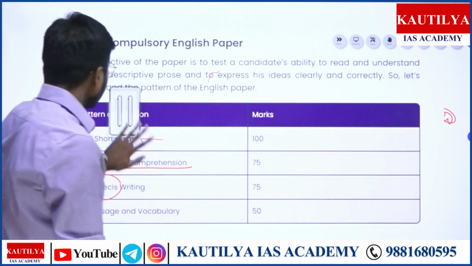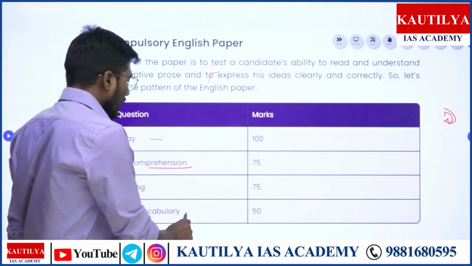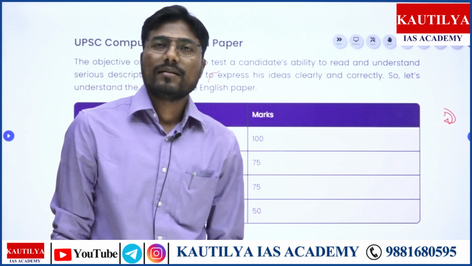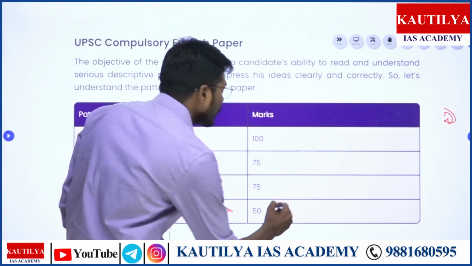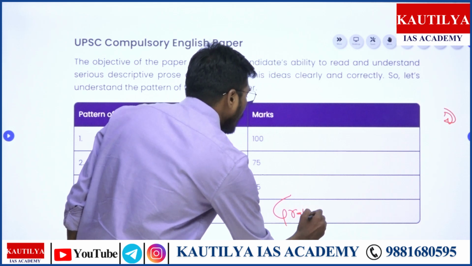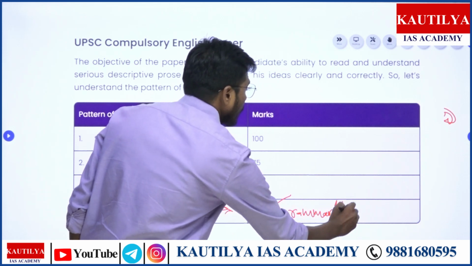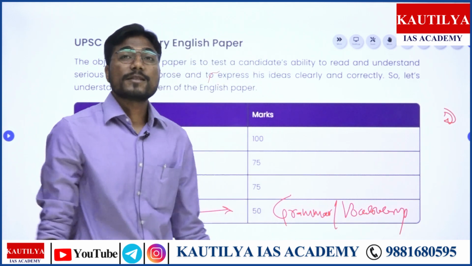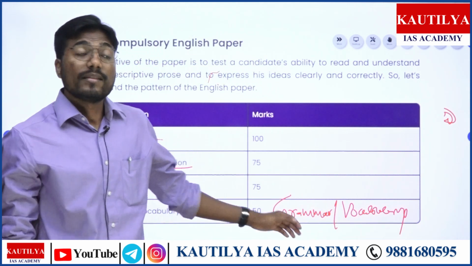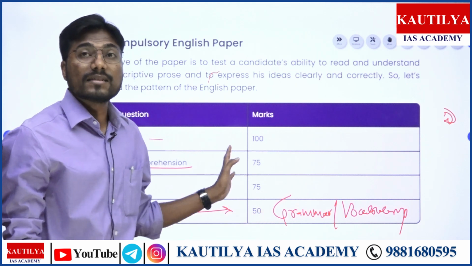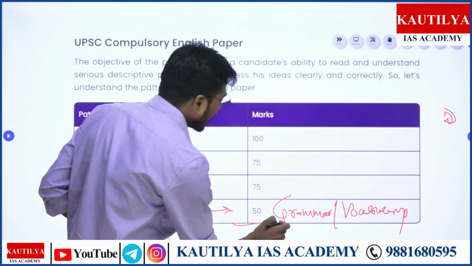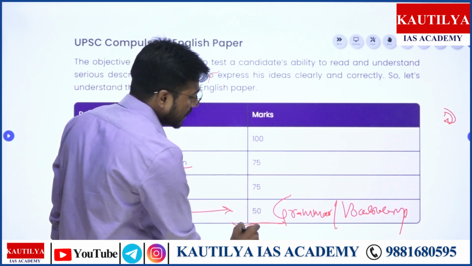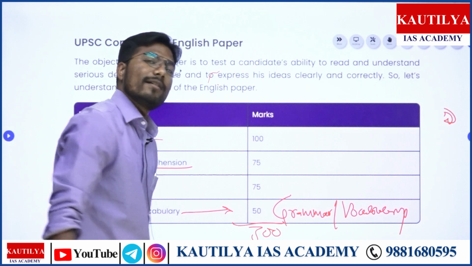And in total, what's the total? And the last part is usage and vocabulary, right? This part consists of grammar and vocabulary. What comes under this, we'll discuss in our next slide. So, if we take the calculation, 100 plus 75 is 250, 250 plus 50 is 300, right?